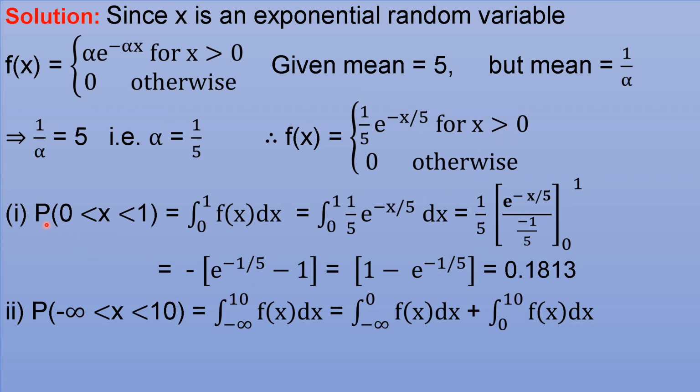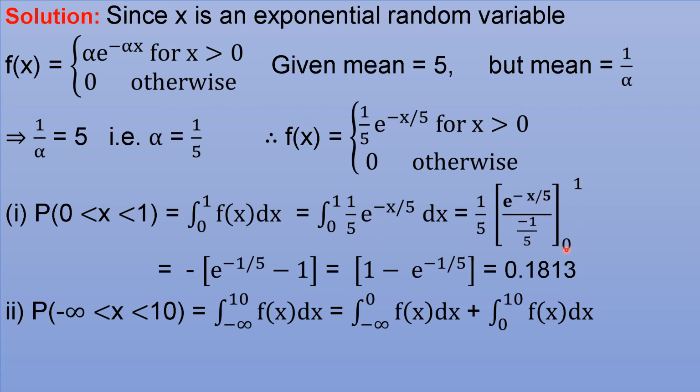Now the probability that x is greater than 0 and less than 1 is the integral from 0 to 1 of f of x dx. Substitute for f of x and keep 1 by 5 outside the integral sign. The integration of e power minus x by 5 is e power minus x by 5 divided by minus 1 by 5, the coefficient of x.